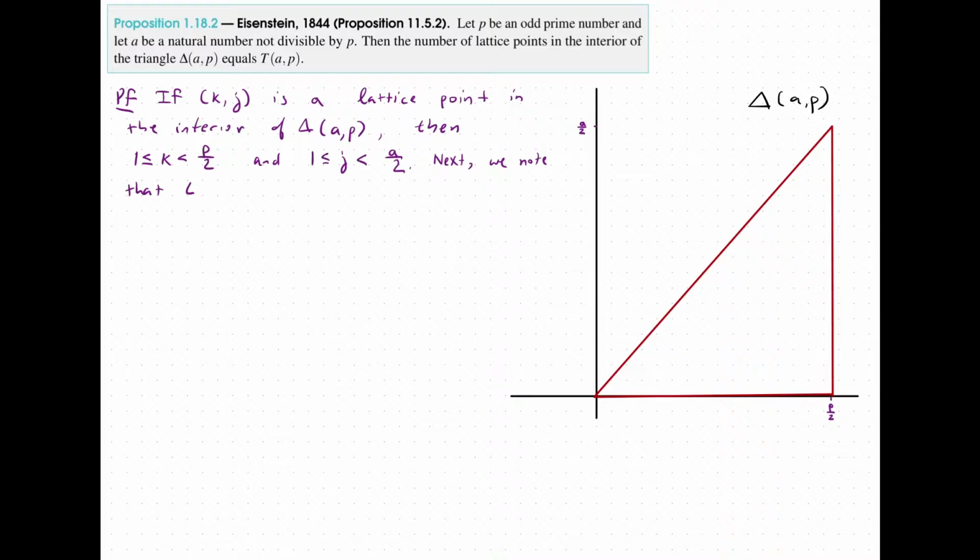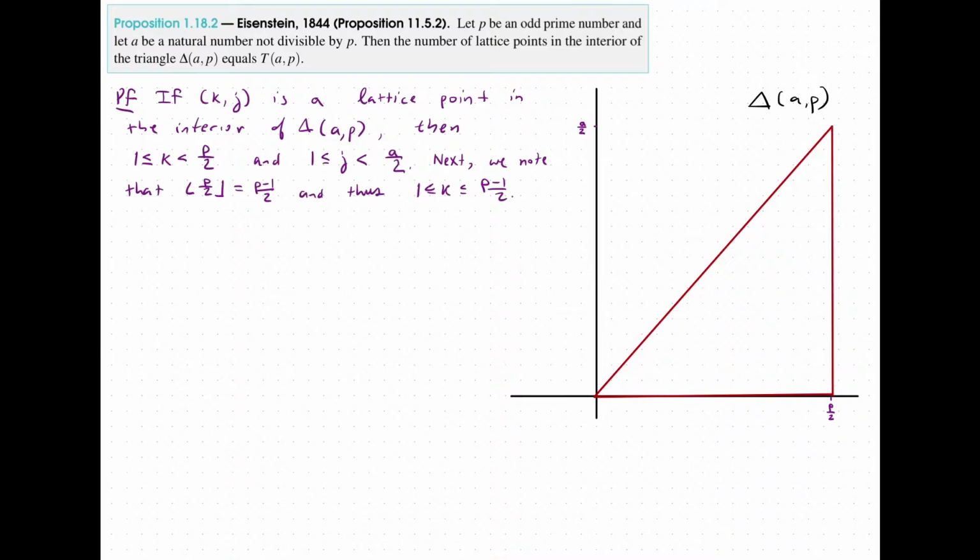So we can write that as the floor function of p over 2 is equal to p minus 1 over 2. And thus, we have that 1 is less than or equal to k, which is less than or equal to p minus 1 over 2. And so we have this part over here.